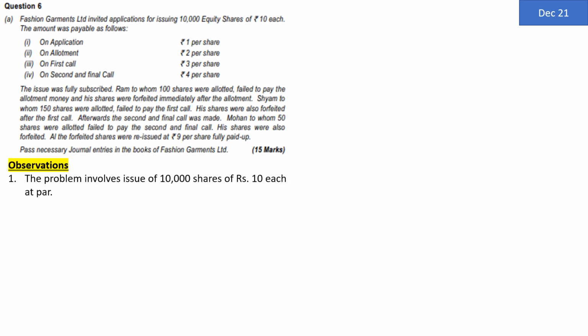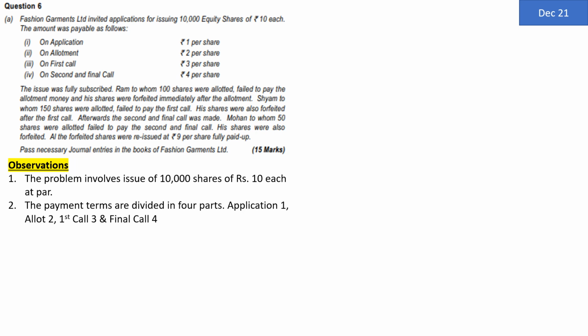Now, what are the things I have observed? The problem involves issue of 10,000 shares of rupees 10 each and the issue is at par. There is no premium. The payment terms are divided in 4 parts. On application, rupee 1. On allotment, rupees 2. On first call, rupees 3. And on final call, you are supposed to pay 4 rupees per share.